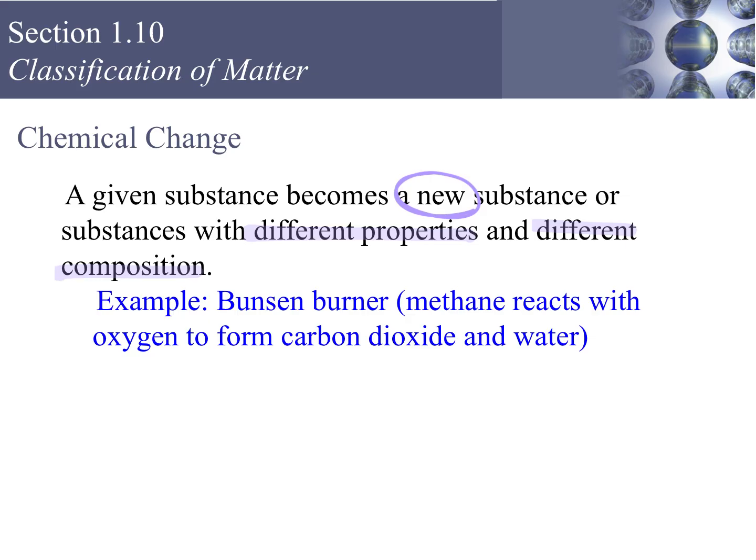Okay, so they're given the example of burning something, right? A Bunsen burner. Do you know what a Bunsen burner is? That little stand, and it has gas that comes out of it. You light it. It's just a little fire, right? It's like a little propane fire, but we're not using propane. We're using methane or whatever natural gas we've got set up here. But it reacts with oxygen to form carbon dioxide and water. That's what happens in a combustion reaction, a burning reaction.